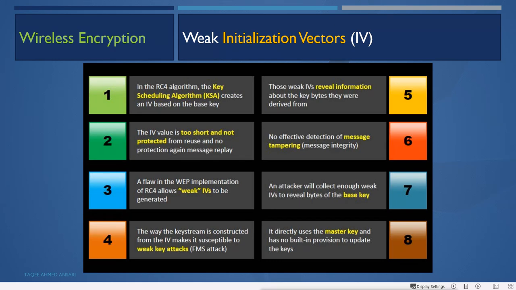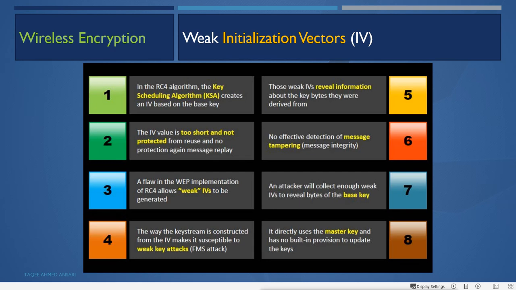So they are actually derived from the main key. So these IVs can reveal information about the main key used to authenticate. So if an attacker can get enough IVs, they can easily guess the key. There is no effective detection of message tampering or message integrity. So it does not have any integrity feature.